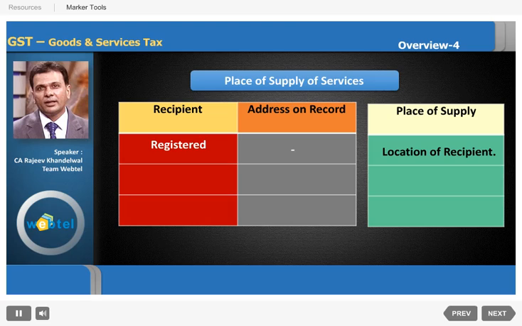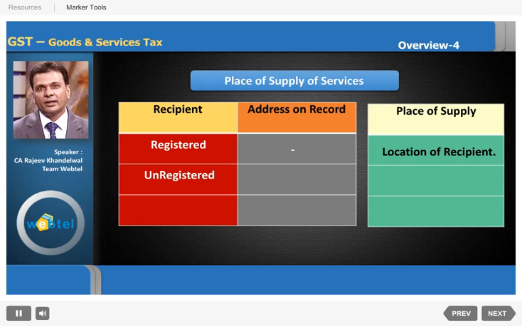So in the case of registered dealers, whenever the supply is being made, the location of the recipient is relevant. The location of the supplier is not relevant in the case of supplies made by a registered dealer to another registered dealer.